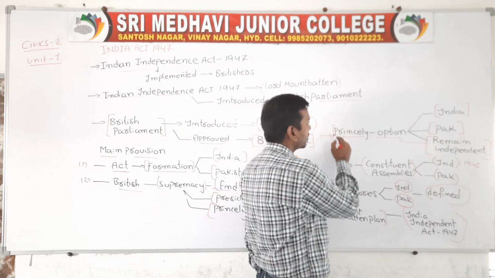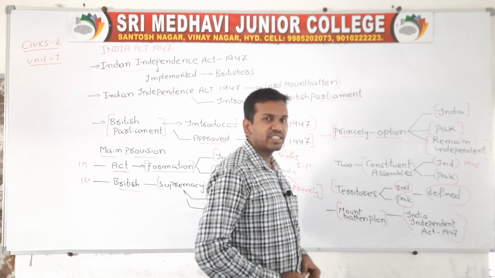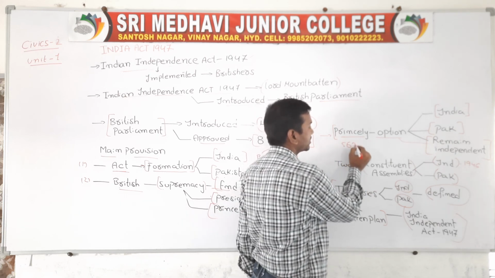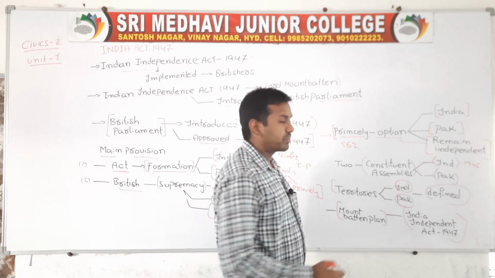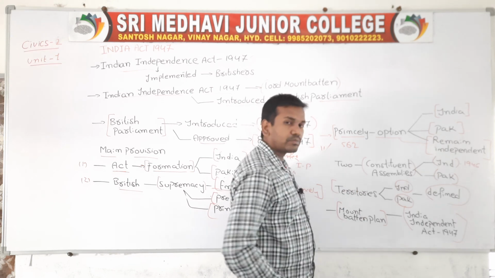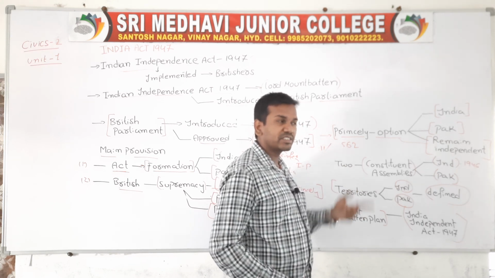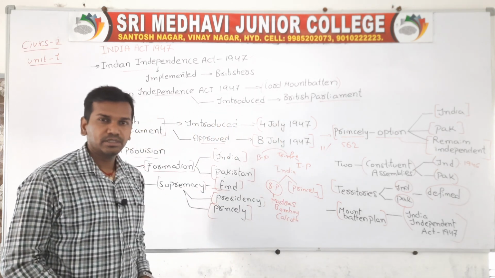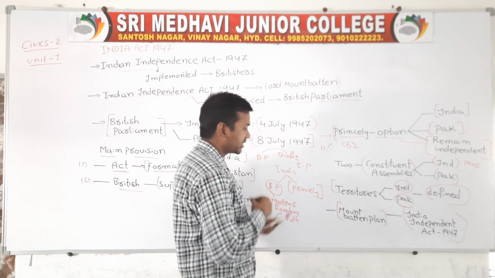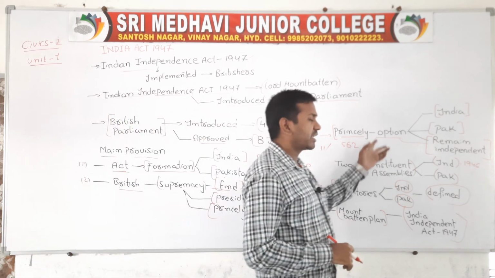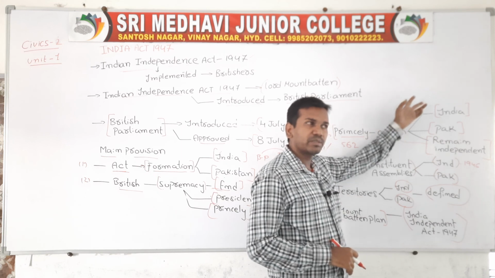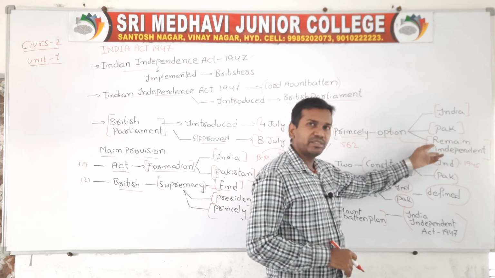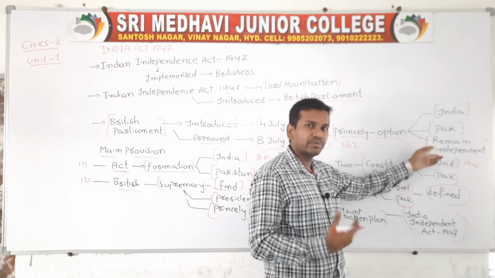Now princely states, according to this act, were given an option. How many princely states were there, the states ruled by princes? Nearly 562 princely states were there, directly under the control of princes, and indirectly the Britishers' rule was there in princely states also. So they were given the option that if any princely state wanted to become part of India, or join Pakistan, or remain independent, that was directly under their own control.